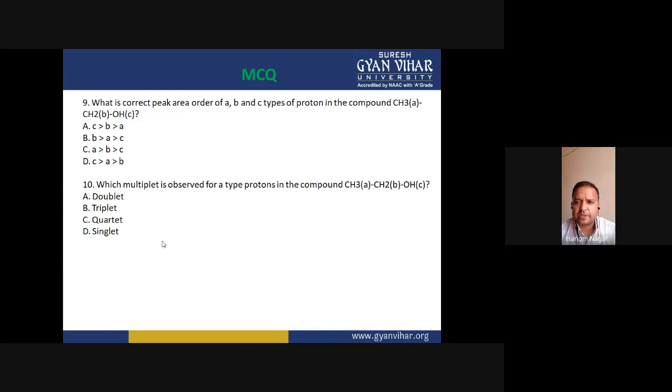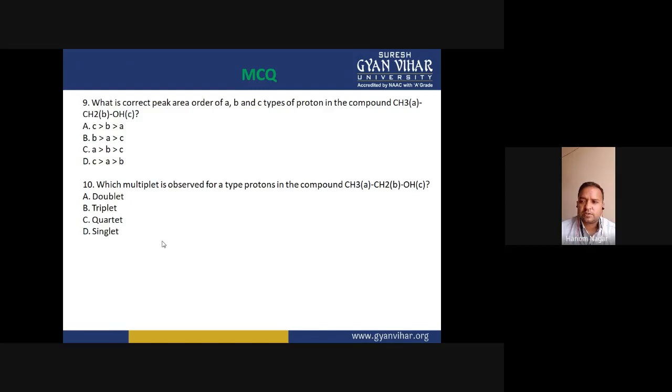The last and final question is: which multiplet is observed for A-type protons in the compound CH3CH2OH? If you talk about the A-type proton, the neighboring protons are two CH2 protons. So for CH3 protons, the signal is split into three peaks due to the interaction with the three spin orientations of the two CH2 protons. That means the signal is split according to the n plus 1 rule.